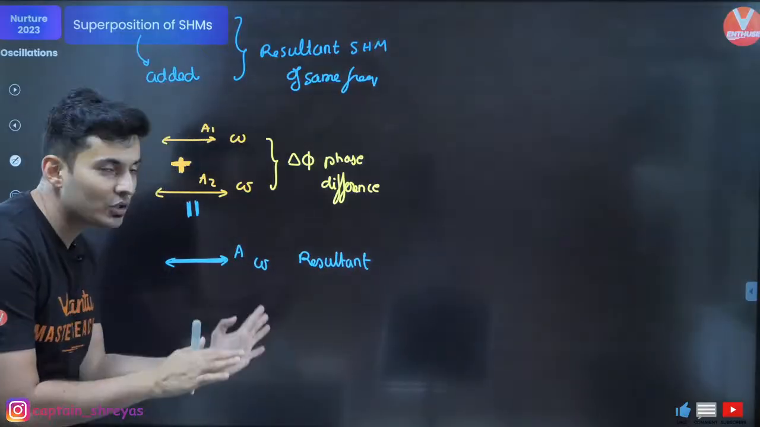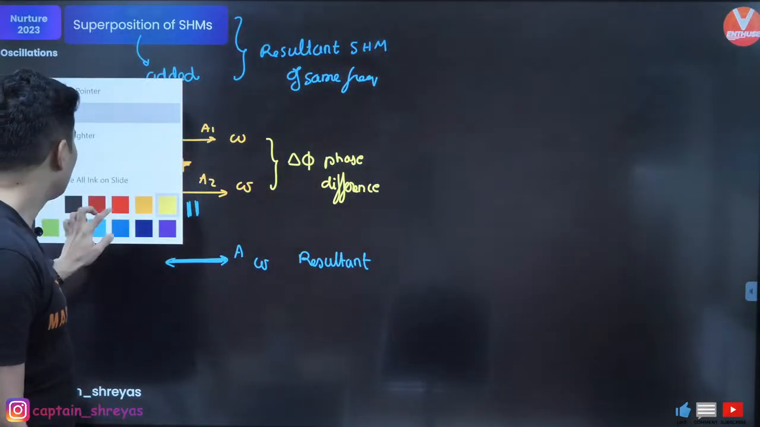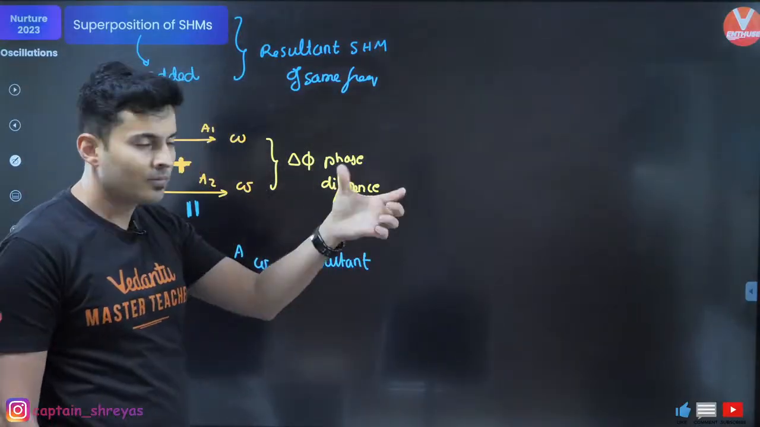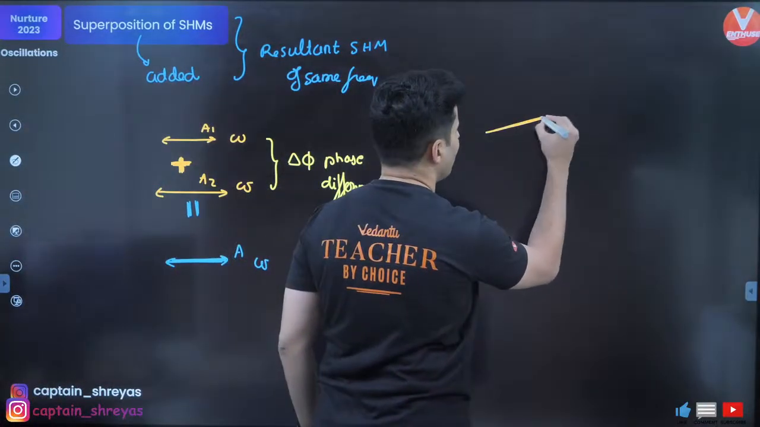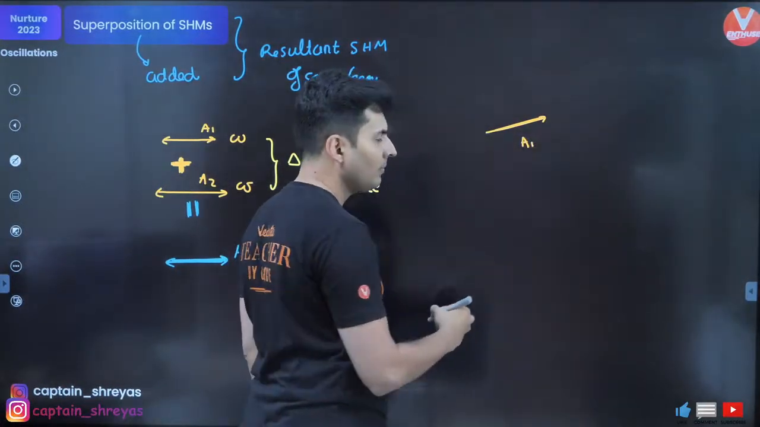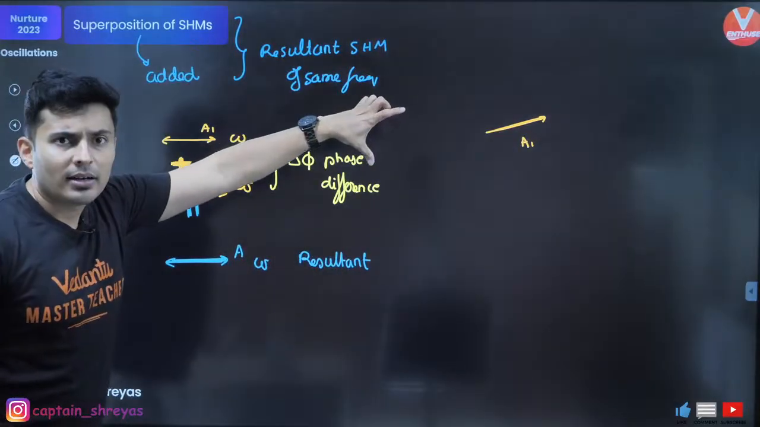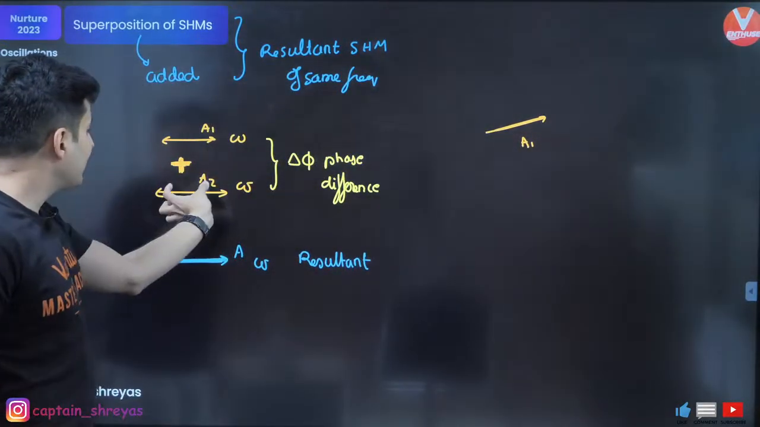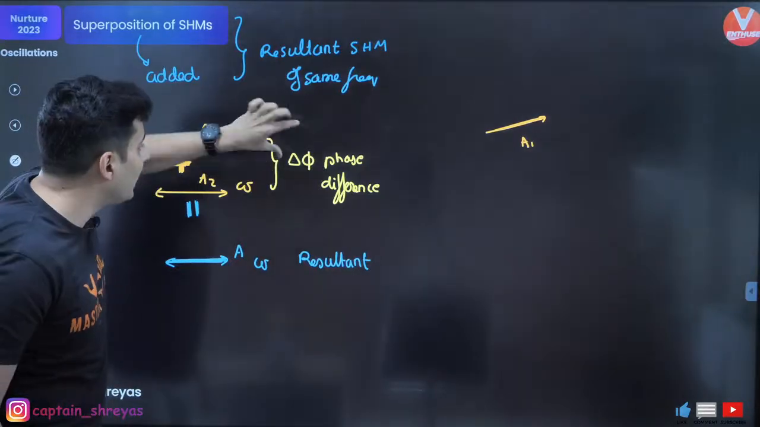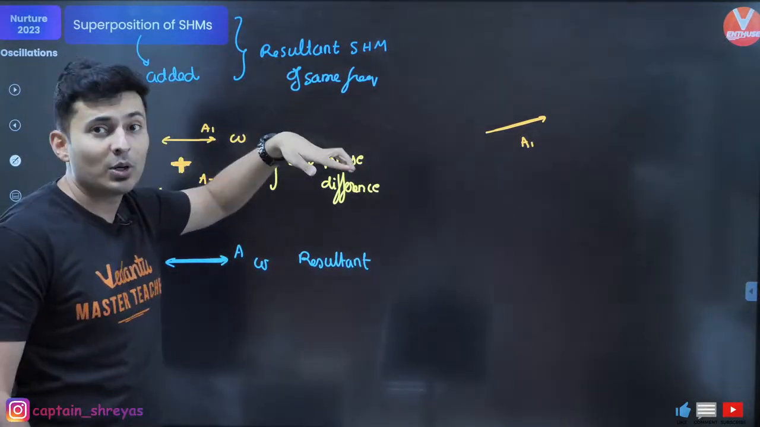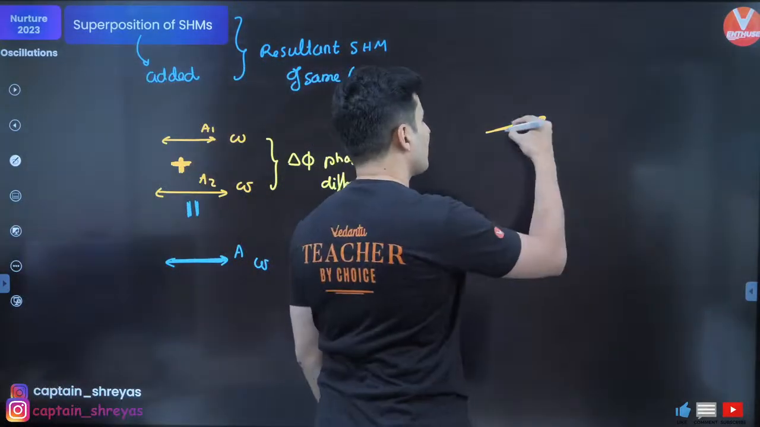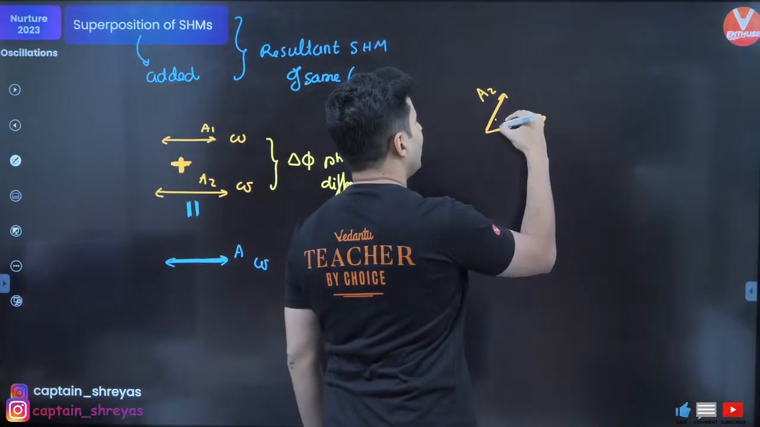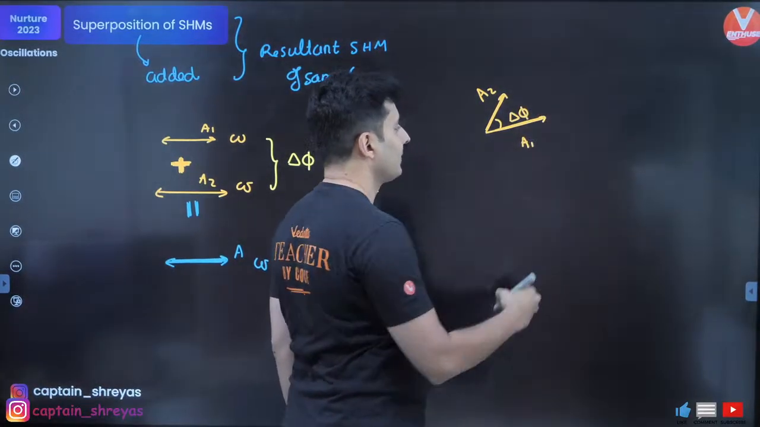And how do you solve that? Simple. Draw the amplitude of the first SHM as a vector. Let's say I draw it as A1. That's a vector A1. Length corresponds to the amplitude. Take the second amplitude, draw it like a vector, but at an angle of del phi, because there is a phase difference. So draw the second vector A2 and that angle is del phi.